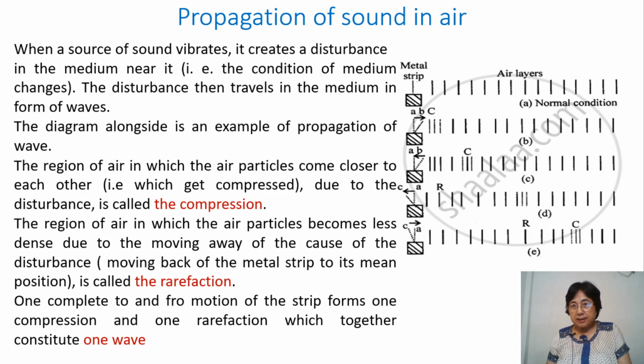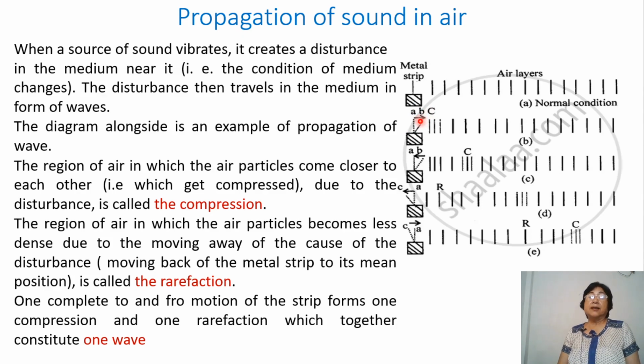Since air particles are all around it, when the metal strip is at rest, the air particles will remain like this, in their own place. Then we push this metal strip from the rest position A to B. So it comes to position B.